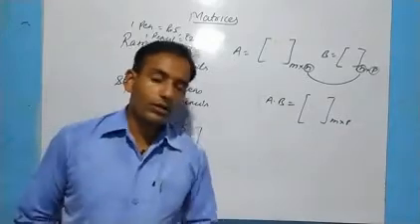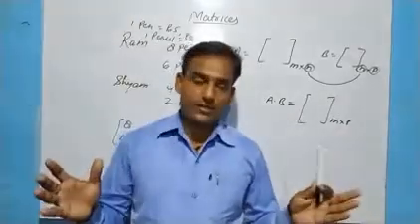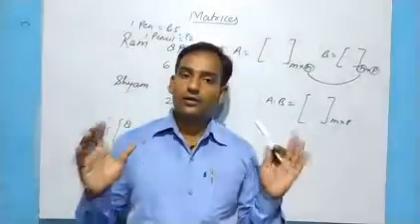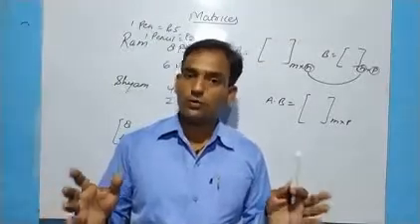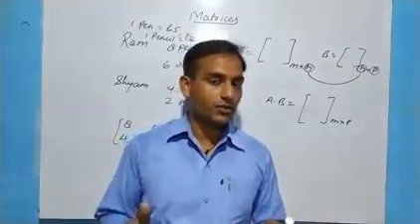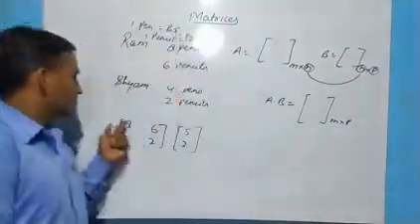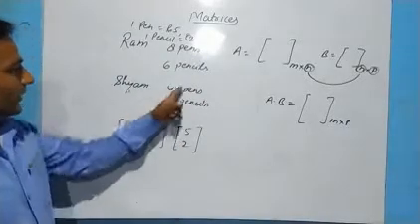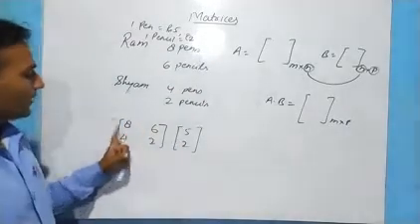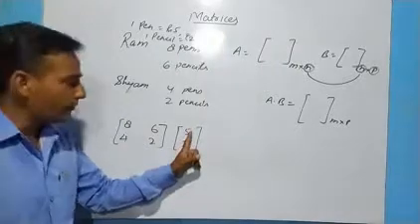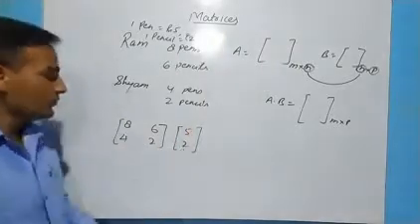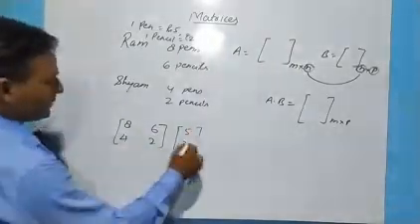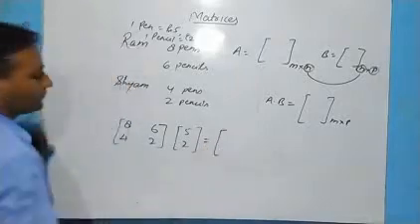We all know, whenever we have more objects, we do multiplication to find the cost. So we will do multiplication. Let us see how it will be multiplied.